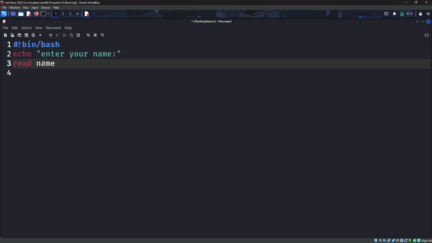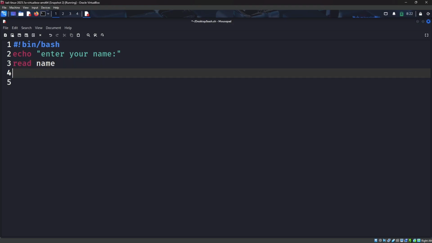Name is a variable to read the name that the user enters. And unlike some other programming languages, you don't need to put a semicolon at the end. It's not necessary in bash.